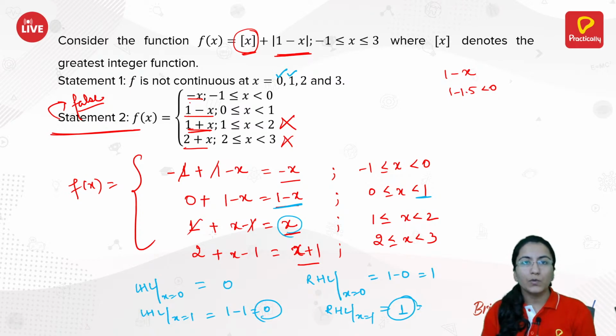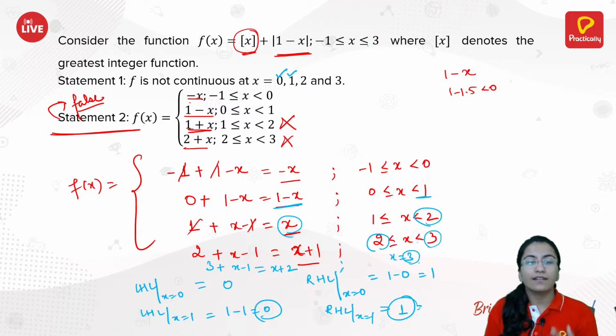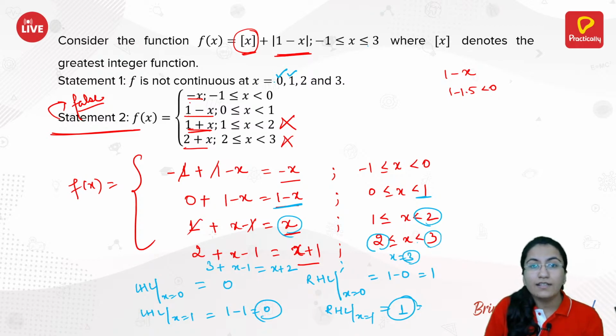Similarly, check for 2 and also for 3. Here this is still 3 also, right? So you need to even check the point 3. Here x equals 3 you can also write. So you have this as 3 plus x minus 1, that is the same as x plus 2. So you can check for 2 from this and 3 from this. You will see that your function is not continuous at 2 as well as at 3.